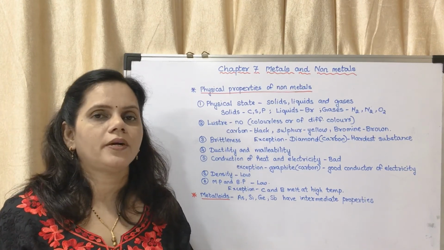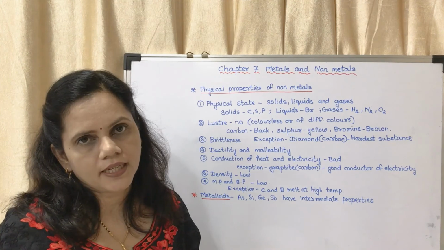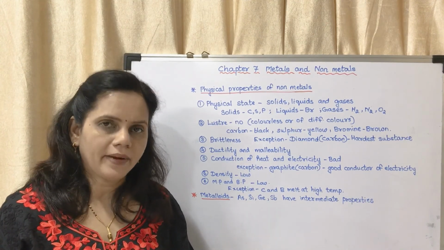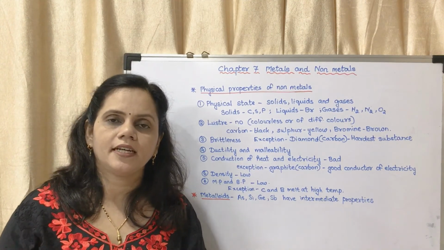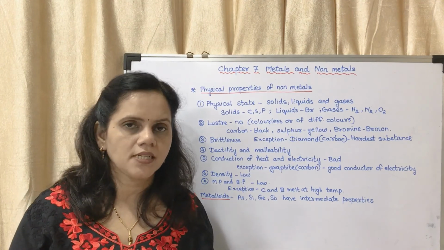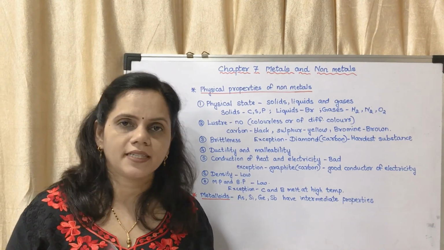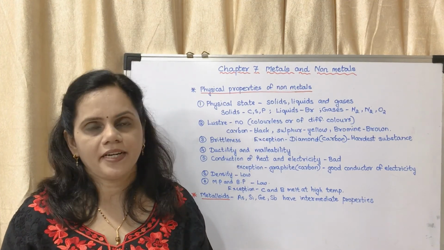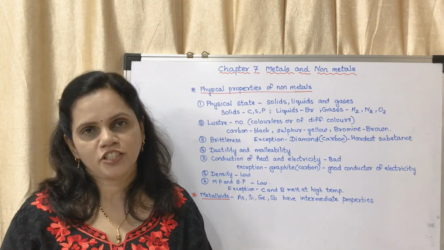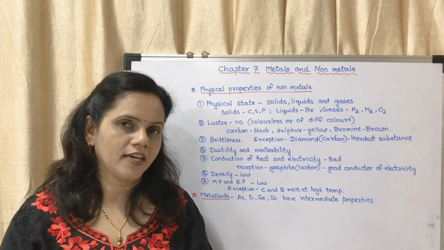These show the properties of both metals and non-metals, so they are said to be metalloids. Today we studied the physical properties of metals, physical properties of non-metals, examples of metalloids, and what you mean by metalloids. You may learn this much today and read the textbook. Okay, thank you.